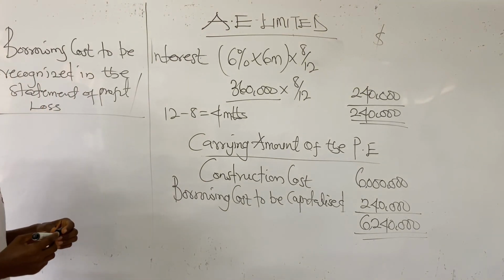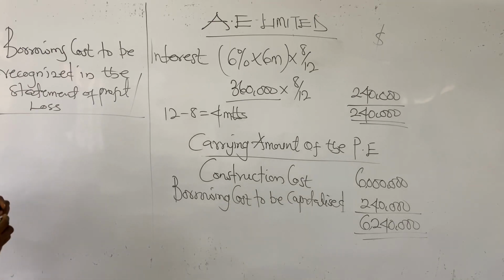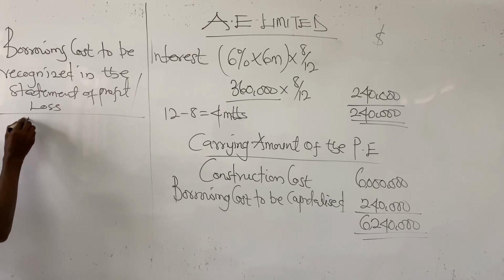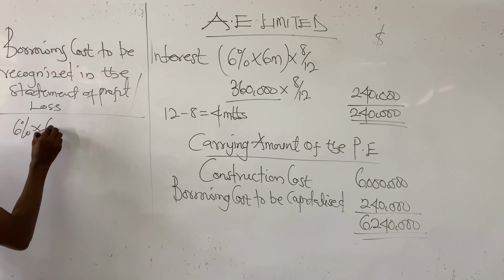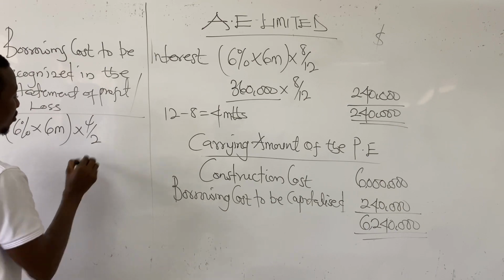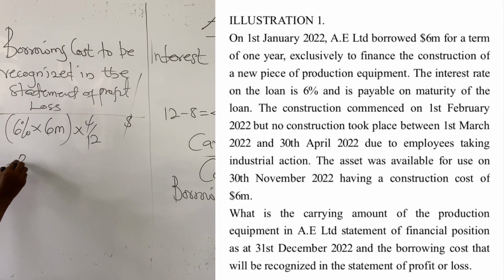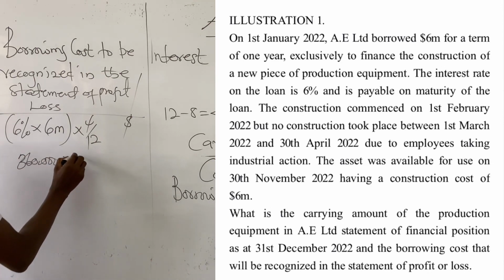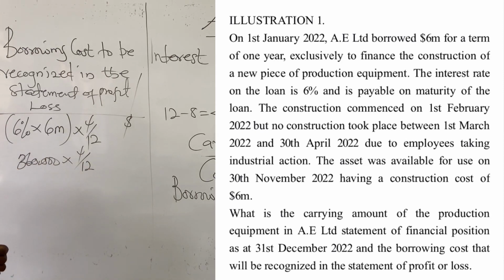So to determine the borrowing cost to be recognized in the statement of profit or loss, what we have to do is to multiply the interest rate, that is 6%, on that of the 6 million. But this time we are multiplying it by 4 out of 12, in dollars. So this will give us 360,000 for the entire period, but we only want for 4 months.